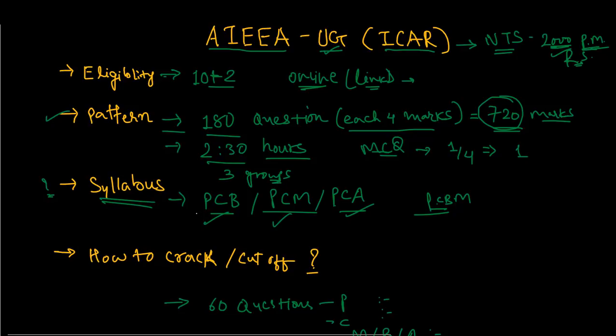The syllabus for physics is the same, and chemistry is the same. There are different syllabi for biology, maths and agriculture. The syllabus is given on the website, and the link is given below in the description. The syllabus is almost entirely from the NCERT 11th and 12th syllabus.